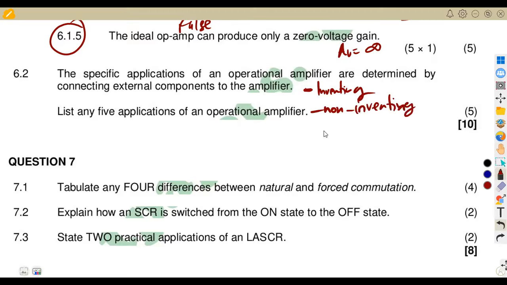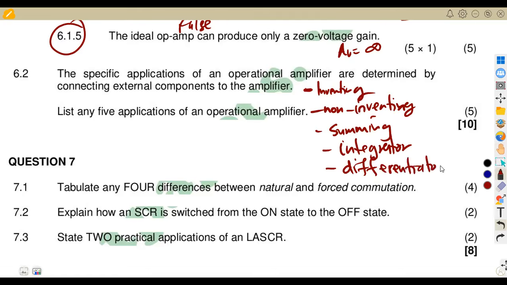We also have the summing amplifier for the summation points. We also have the integrator, the differentiator, and the comparator.